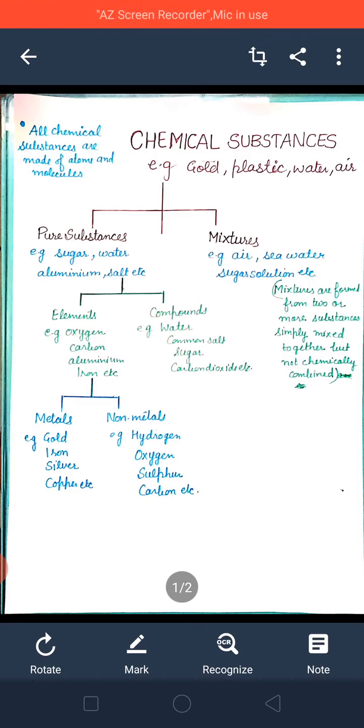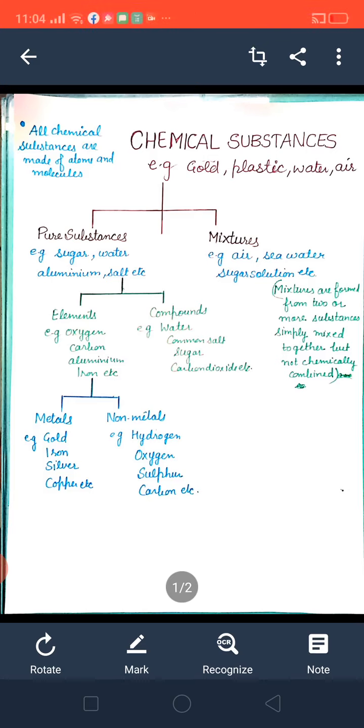Pure means made up of only one kind of atom. Mixture means made from two or more substances simply mixed together. You can see air is a mixture. You can see a sugar solution. If you dissolve sugar in water, then that is also a mixture.